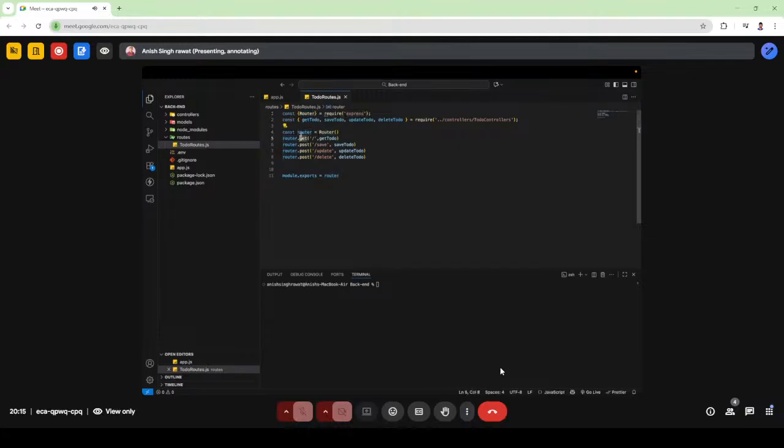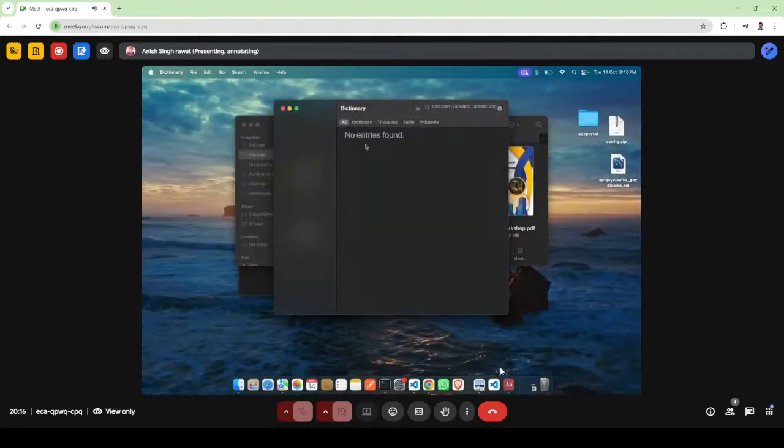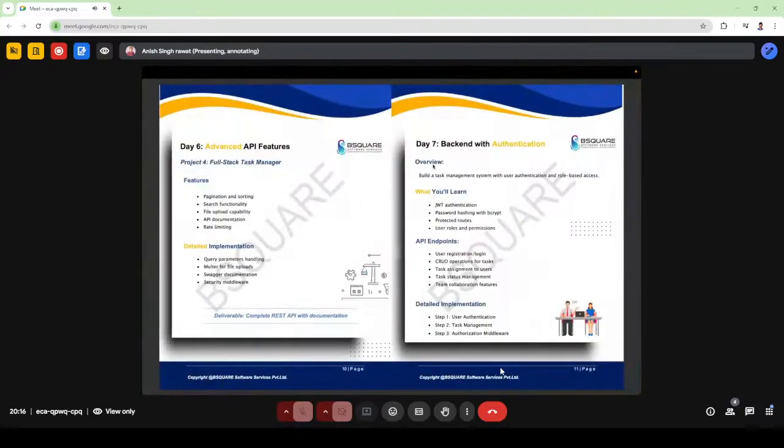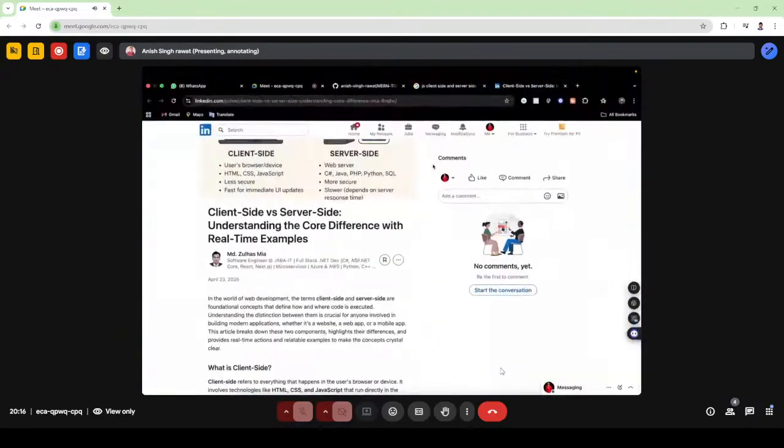Then there are functionalities get, post, put, and all in Express.js. It's just like the front end, where we use web APIs for storing our data, like local storage, session storage, and all.